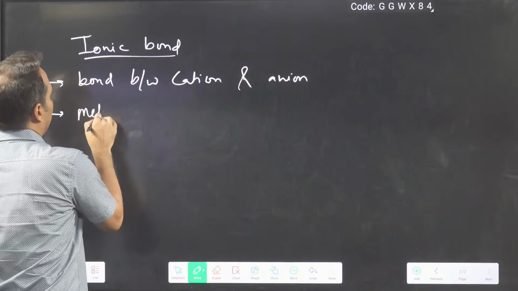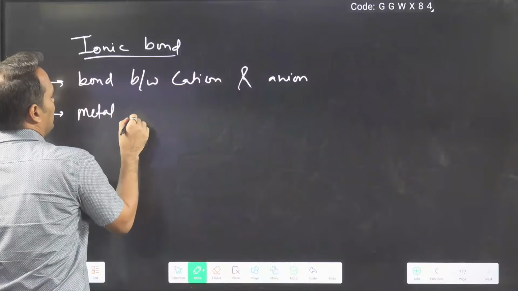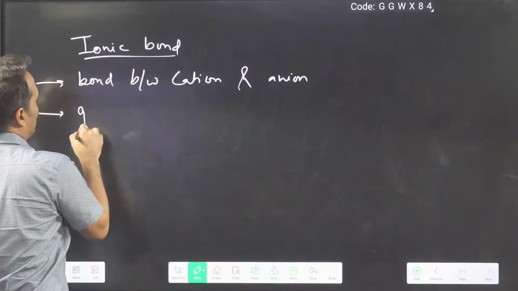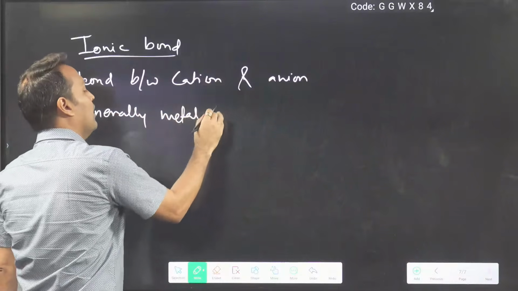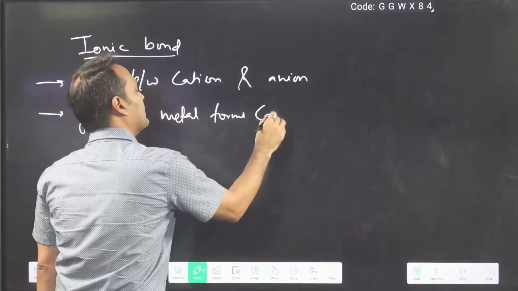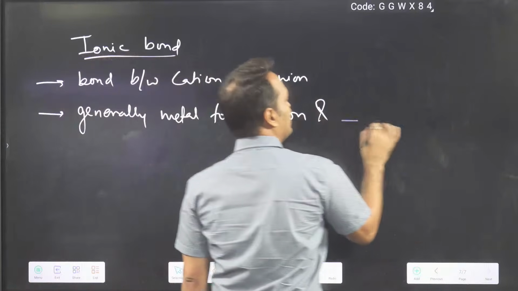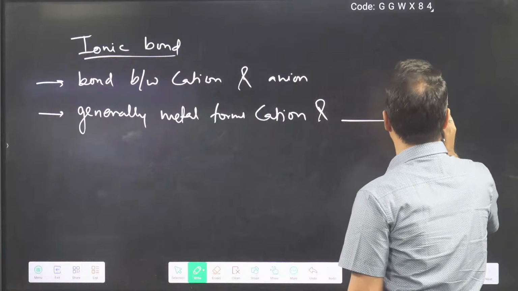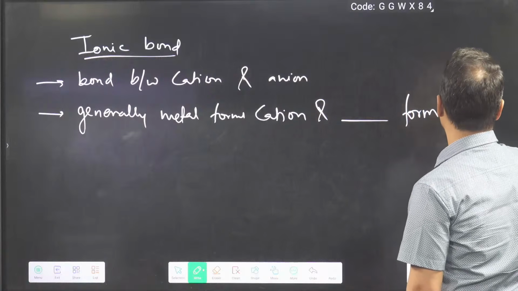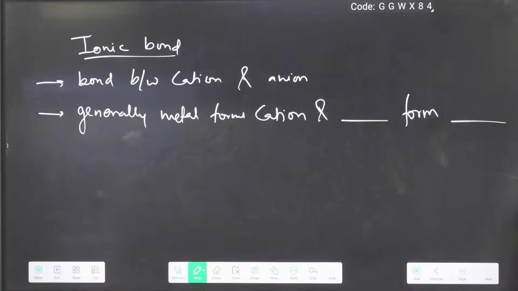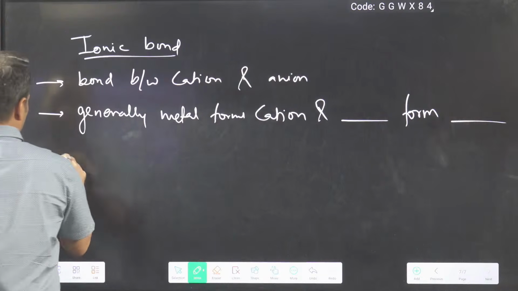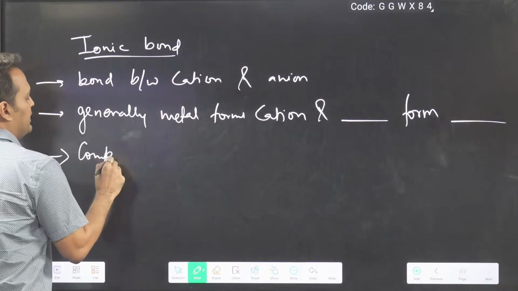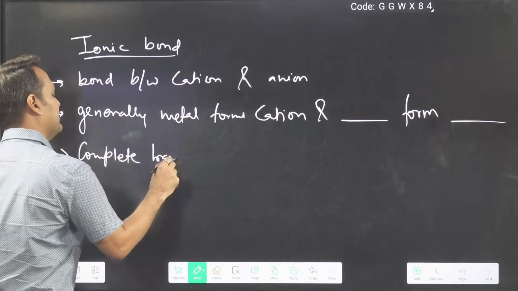Metal generally forms cation and dash forms dash. Now you fill in the dash. What is this dash? Complete transfer of, fill in the dash.